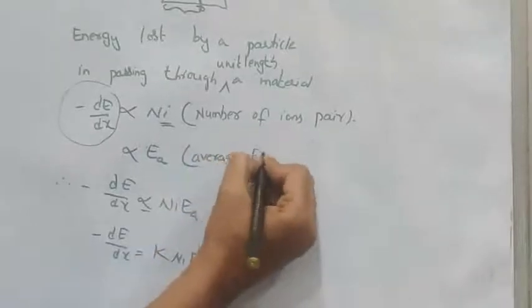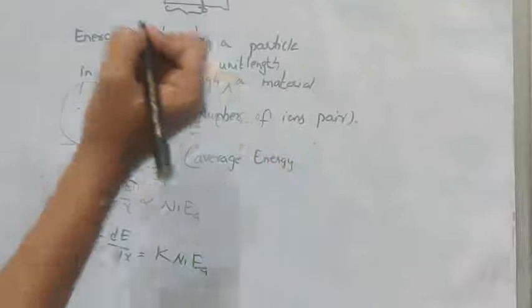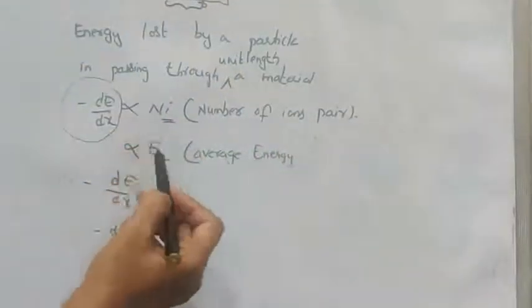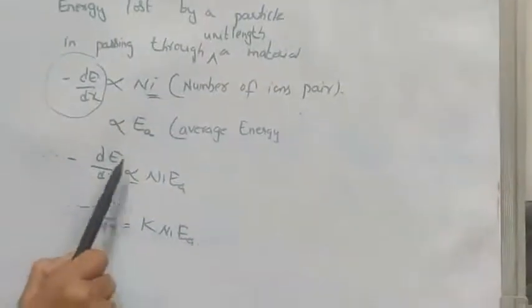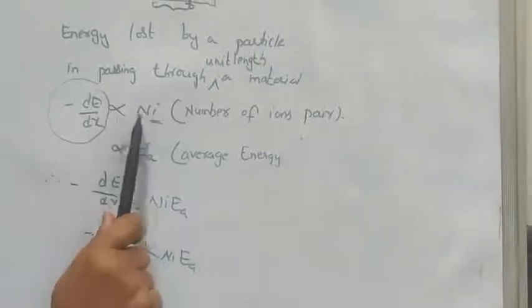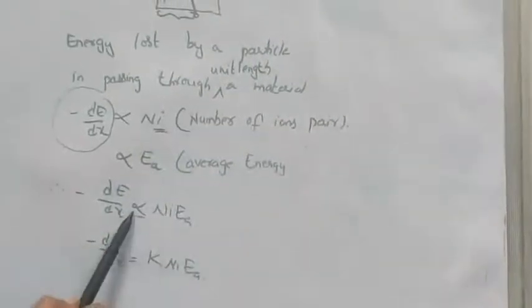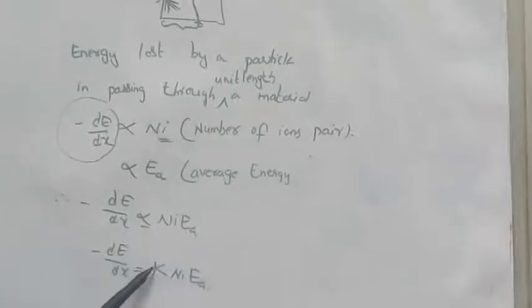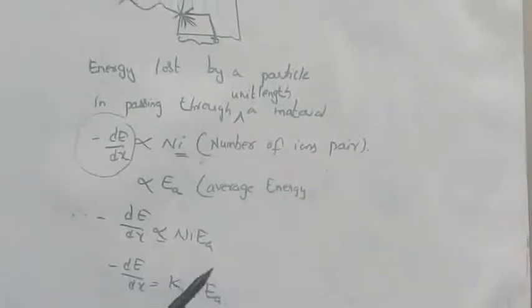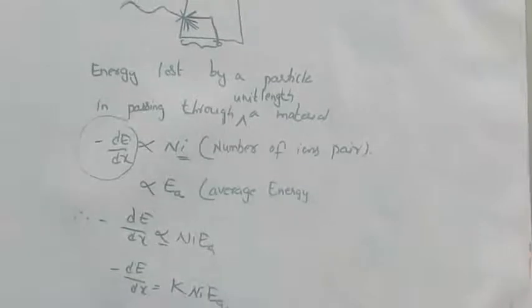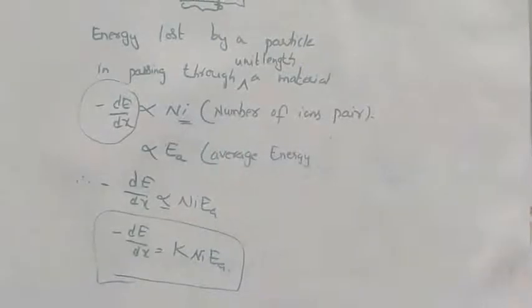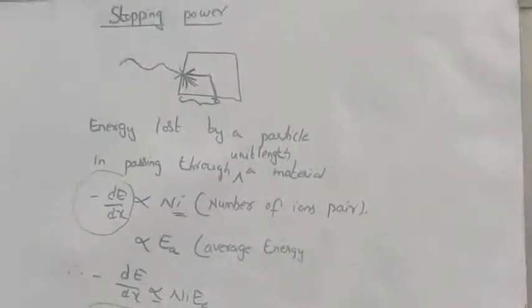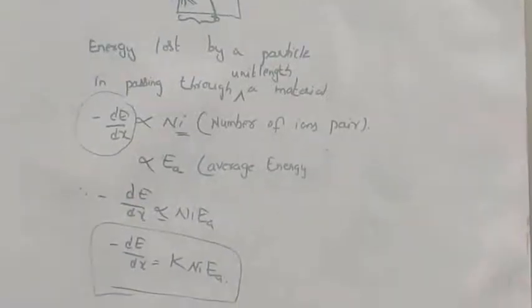Average energy lost per each ionization event. So both parameters are proportional to stopping power. So simply we write minus dE by dx directly proportional to NiEA, and to remove this proportionality we consider a proportionality constant, which is represented by k. So minus dE by dx is equal to k NiEA. So the stopping power, denoted by minus dE by dx, is equal to k NiEA.